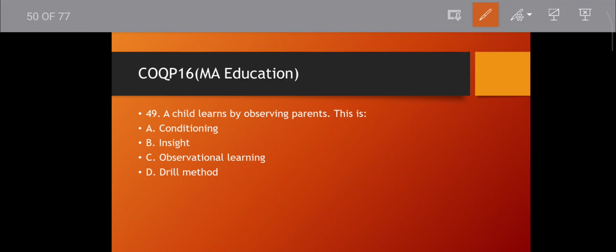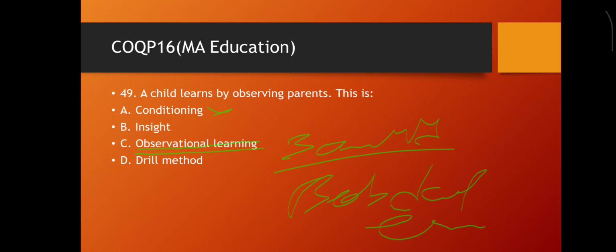Question 49. A child learns by observing parents. This is what? Conditioning, anxiety, observational learning, drill method. Conditioning, that is classical conditioning. Anxiety, that is Gestalt. Drill method is another skill. Observational learning, this is Bandura. Bobo doll experiment, remember. Imitation is also related. Attention, retention, reproduction, motivation. These four stages are related to observational learning. Then move to the next question.